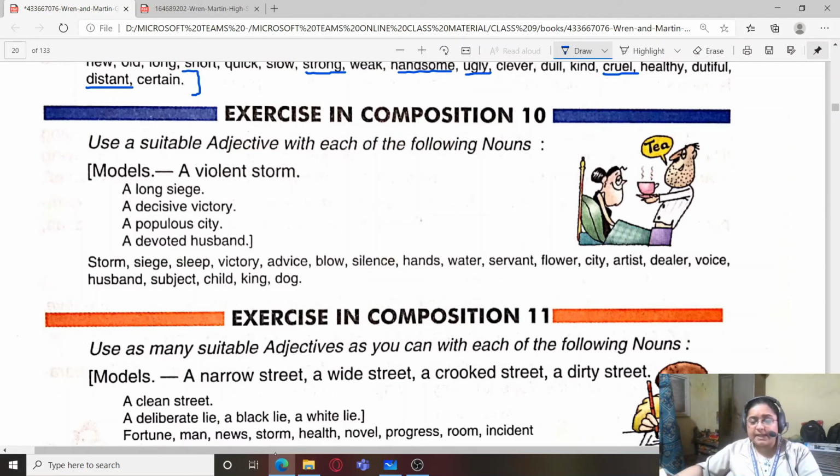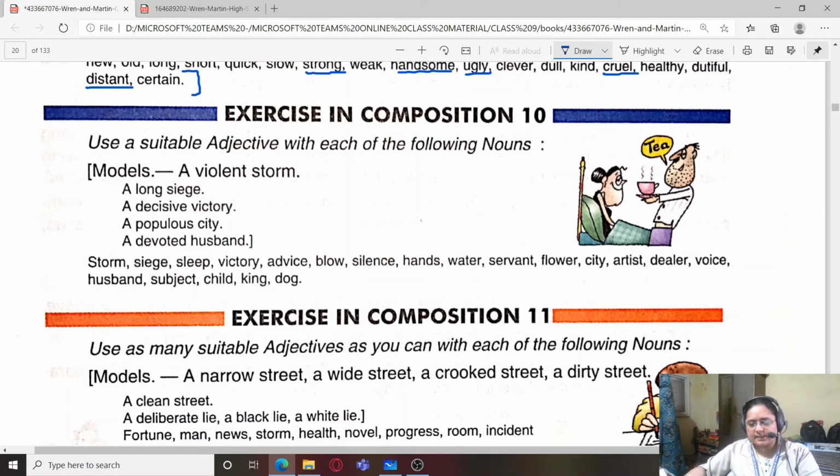City: big city, crowded city, noisy city. Artist: diligent artist, famous artist. Dealer: honest dealer. Voice: soft voice, low voice, smoky voice, or deep voice.